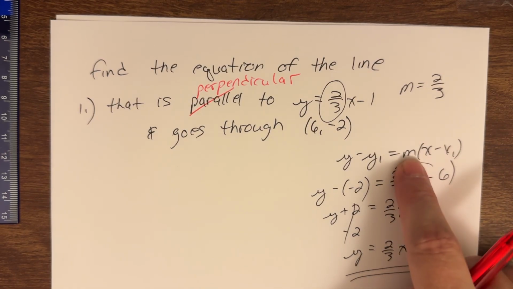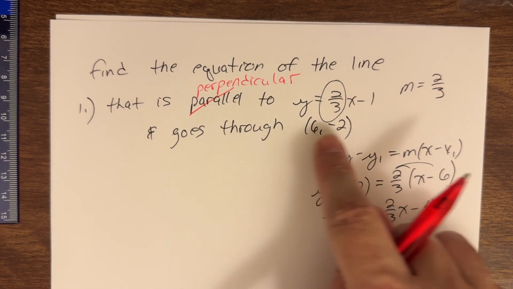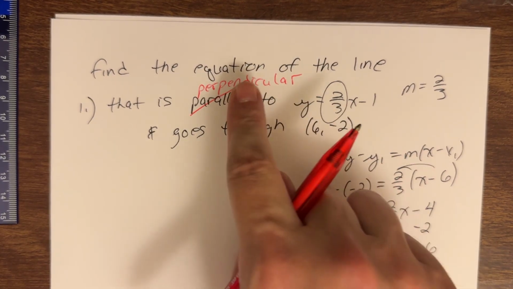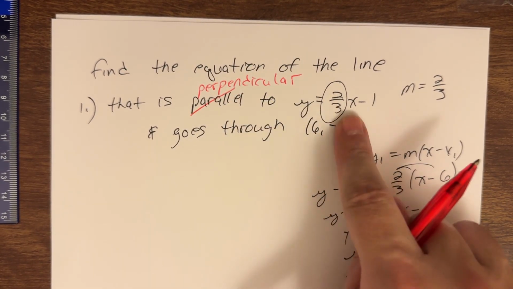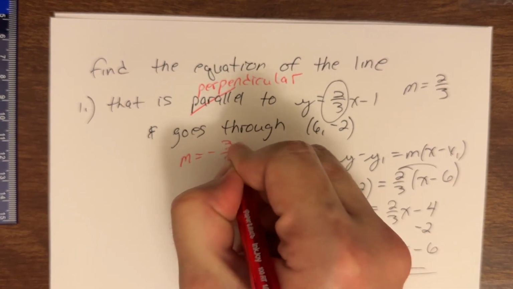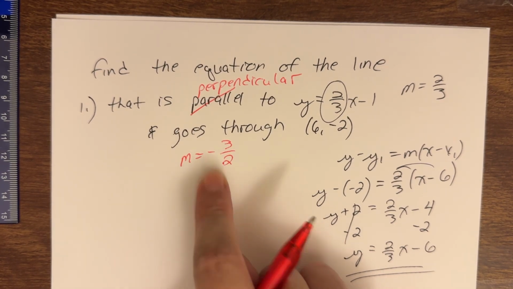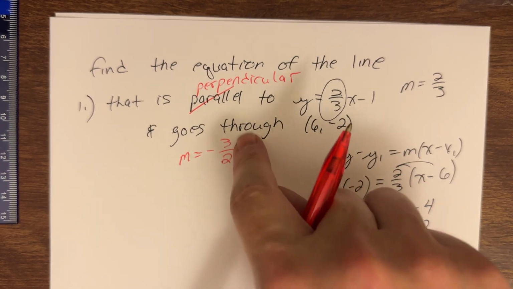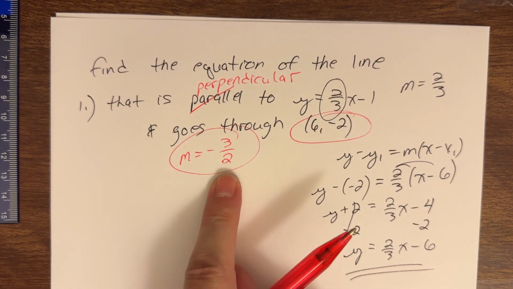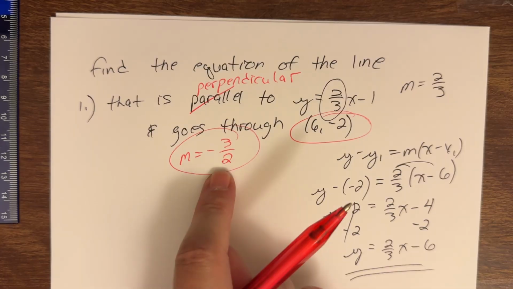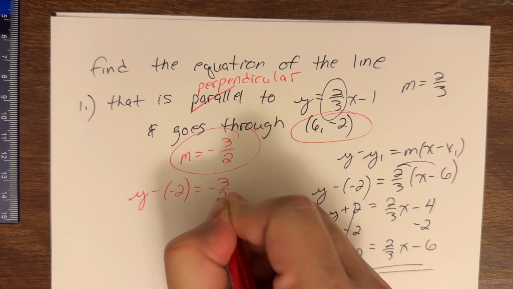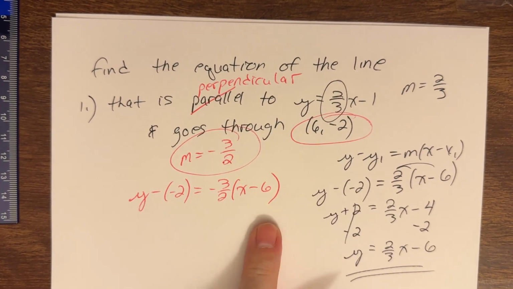Still need a point and a slope. Point is still given here, but now is where we have to do a little more. My line is perpendicular to this line. Well, this line has a slope of positive 2/3, so my line has a slope of -3/2. I negated it and flipped it. So now this slope and this xy pair will plug in, still the same xy, but a different slope. Y minus a -2 equals m times the quantity x minus x.